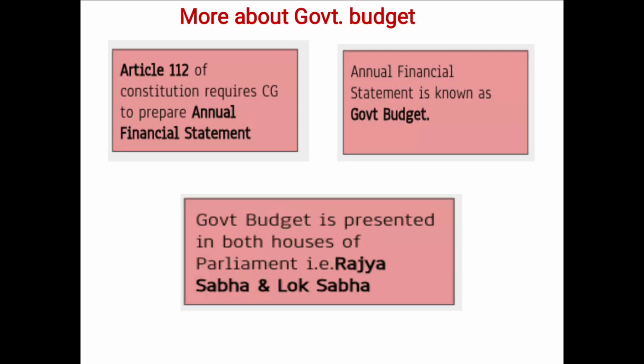So, more about government budget. Article 112 of the Constitution requires the central government to prepare an annual financial statement. So, the other name of government budget is annual financial statement. Government budget is presented in both the houses of parliament, that is Rajya Sabha as well as Lok Sabha.